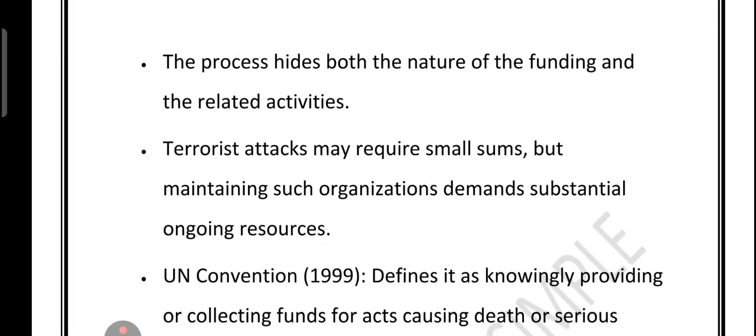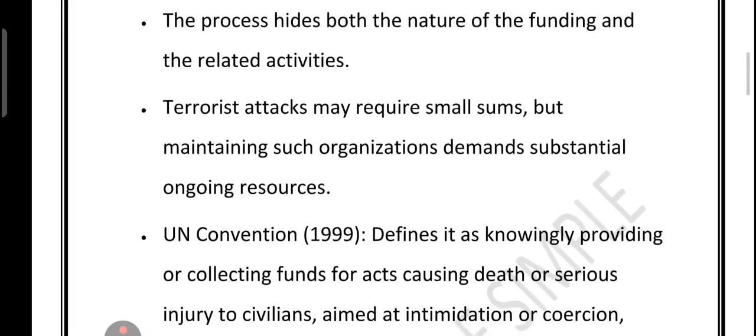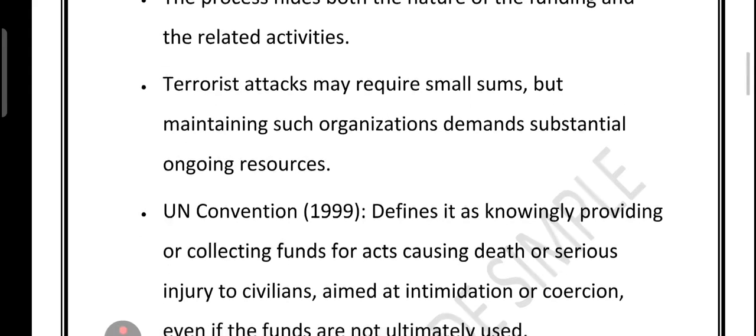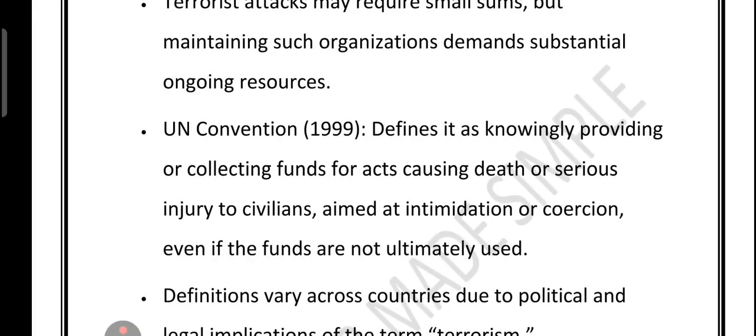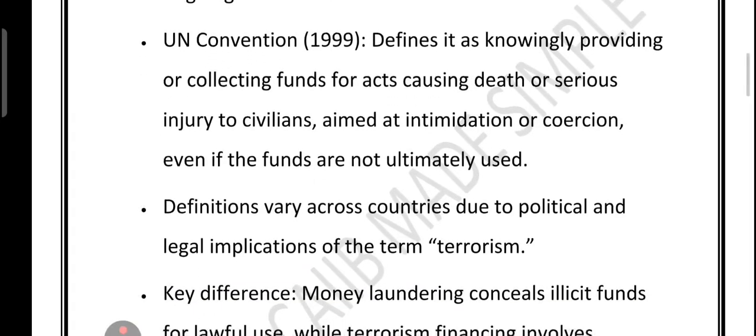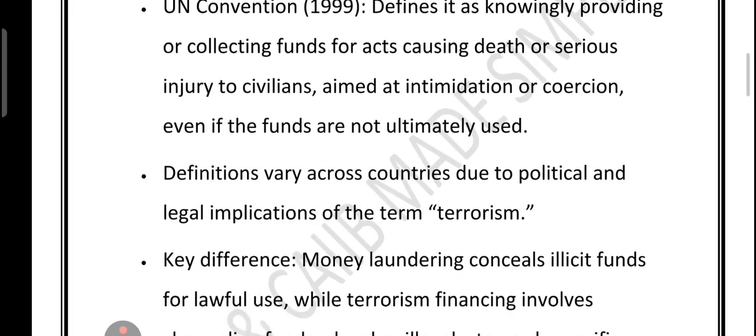Now, a terrorist attack might only need a small amount of money, sometimes less than the cost of a car, but running a terrorist organization in the long term takes big ongoing funding for training, travel, propaganda, and weapons. The 1999 UN Convention defined terrorism financing as knowingly collecting or providing money for acts that can cause death or serious injury to civilians, with the aim of intimidating people or pressurizing the government, even if that money is never actually used in the attack. Different countries have different definitions because the term terrorism itself can be politically and legally sensitive.